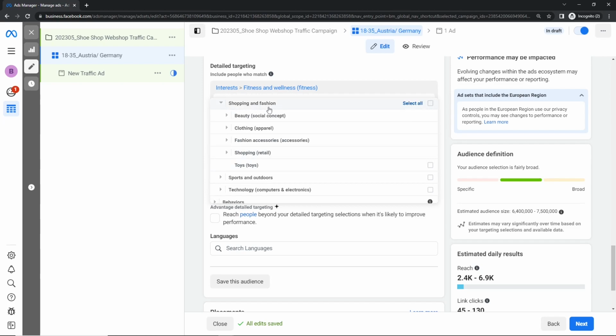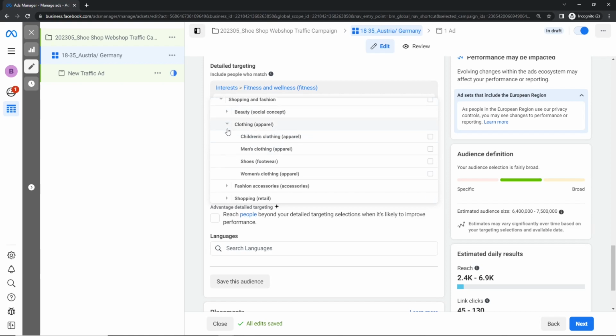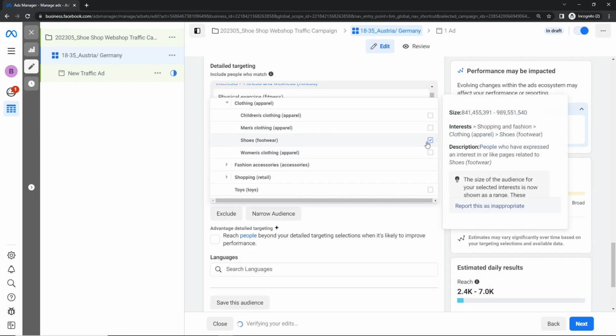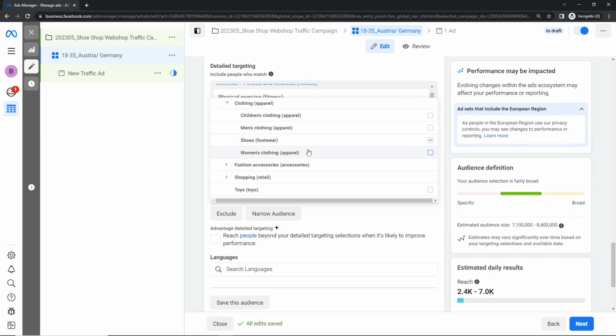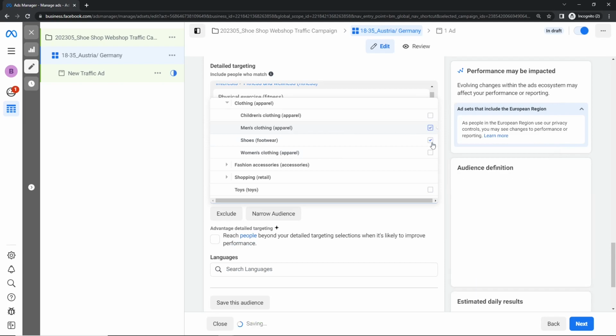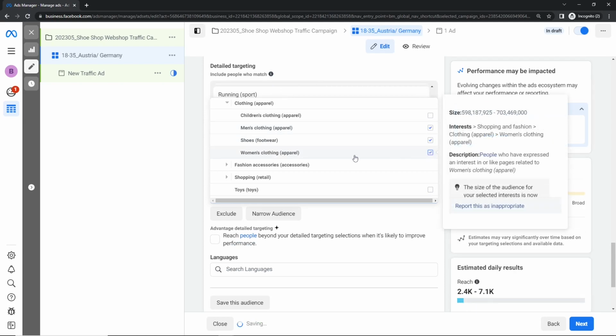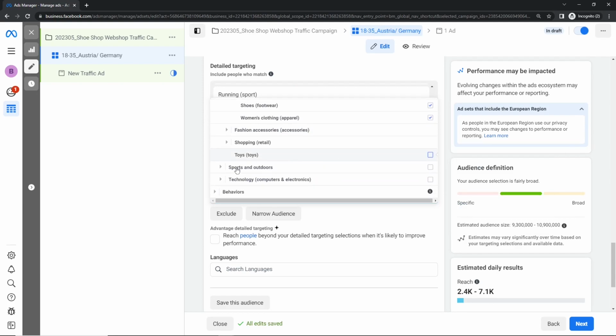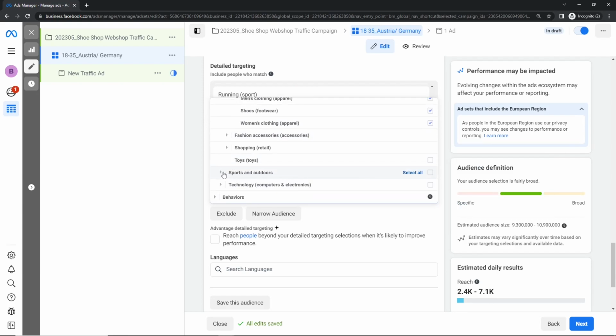So shopping and fashion, here it's about clothing, and here shoes. So this is existing. People that like shoes, perfect. Women's clothing and men's clothing, that is also okay. So people that are interested in this also get to see my ad. And then the most important category, sports and outdoors. If you want to have all subcategories, you click on select all.